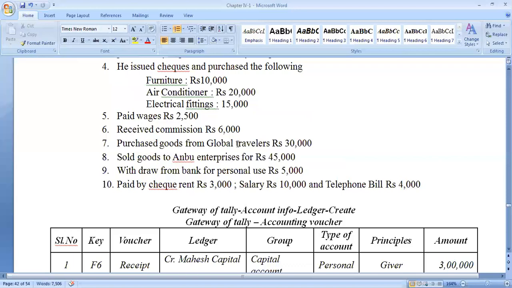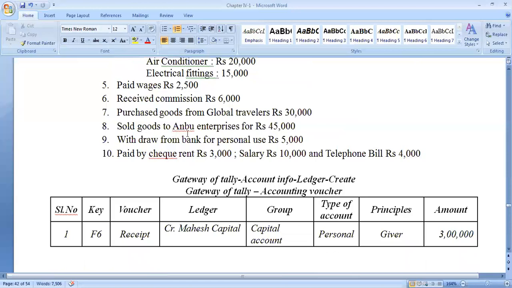Purchased goods from Global Travelers. So purchases account debit to Global Travelers. Sold goods to Anubhu Enterprises. So who is the receiver here? Anubhu Enterprises. So Anubhu Enterprises account debit to sales account. Next, withdrew from bank for personal use. So drawings account debit to, who is the giver? Bank is the giver.